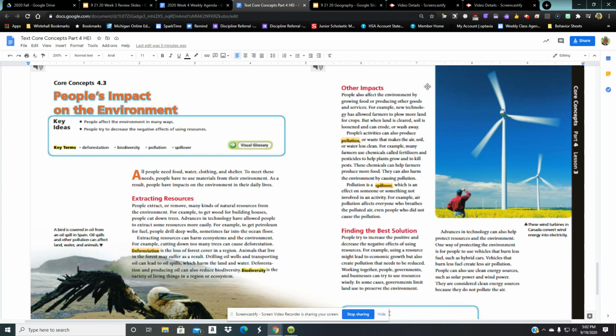One way of protecting the environment is for people to use vehicles that burn less fuel, such as hybrid cars that can also run on electricity. Vehicles that burn less fuel create less air pollution. People can also use clean energy sources, such as solar power and wind power. They are considered clean energy sources because they do not pollute the air.